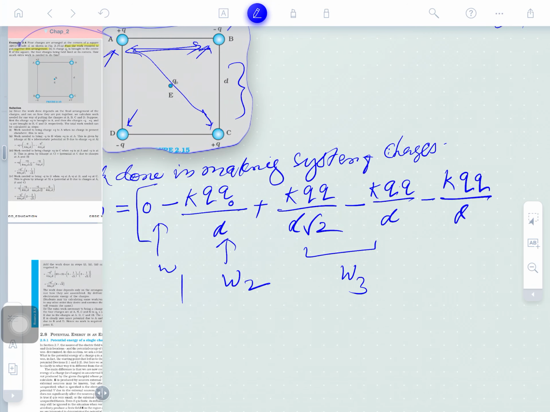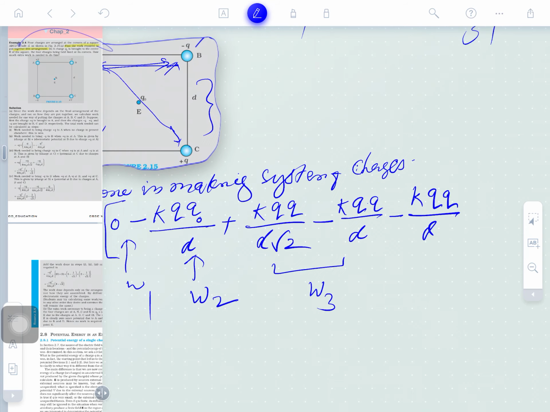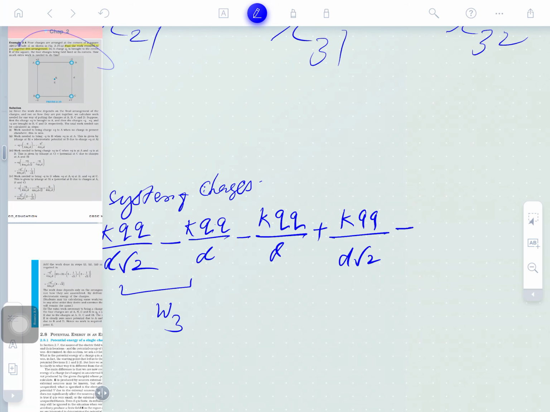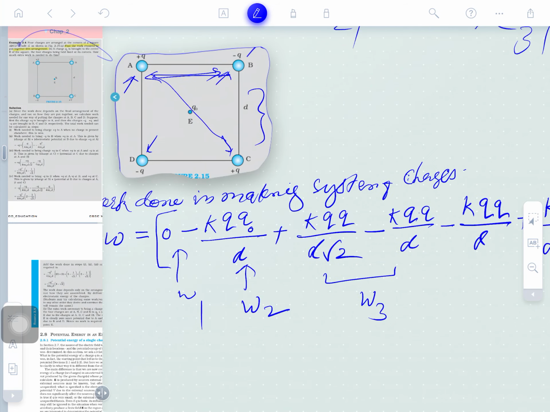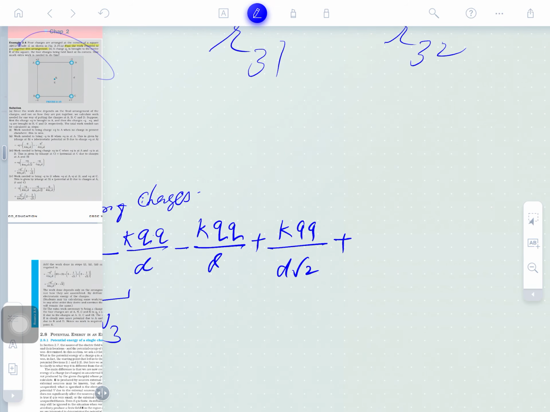And the distance is D. Against D, against B, both are negative. So negative positive, k Q by diagonal distance. Again, against means D against C, positive, negative. So it is taken as minus k Q Q divided by distance D.